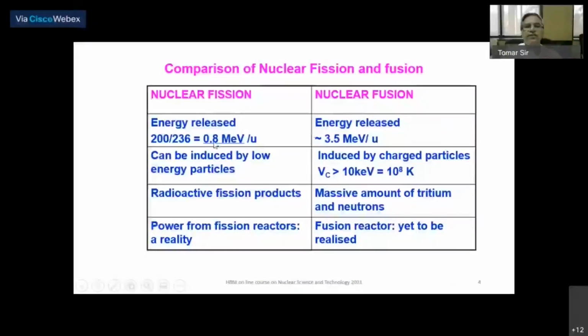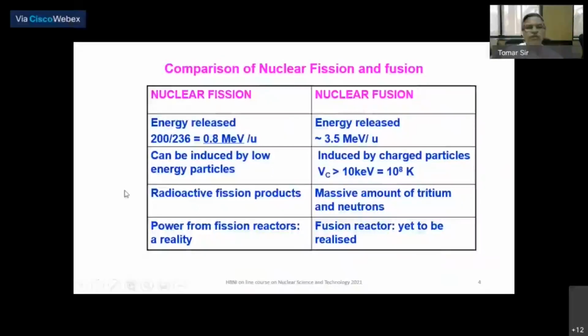So you can see here the energy released per nucleon is much higher for nuclear fusion than that in the nuclear fission process. That is the plus point for nuclear fusion. But in the case of nuclear fission, you can induce it even by low energy neutrons.